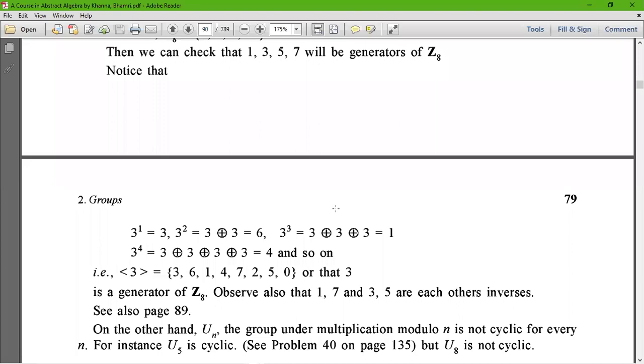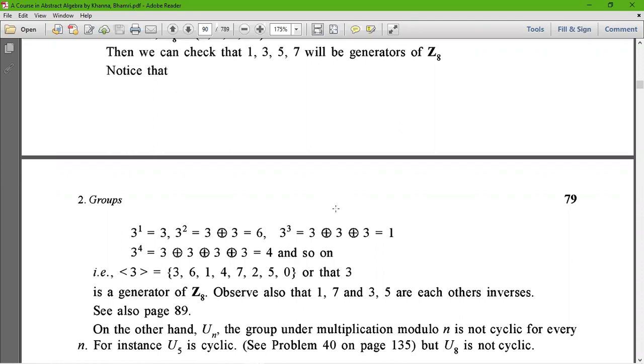Now we are checking the generators. 1 is obviously the generator of all these numbers, because when we add 1 plus 1 equals 2, which is already an element of this group, 1 plus 1 plus 1 equals 3, which is already an element, and 1 plus 1 plus 1 plus 1 equals 4, which is already an element.